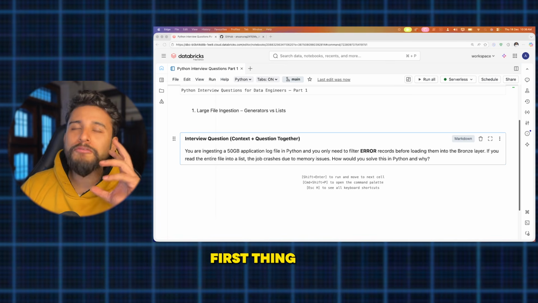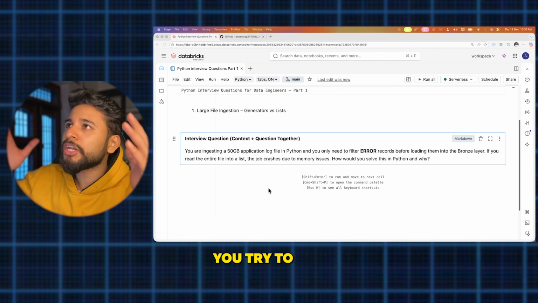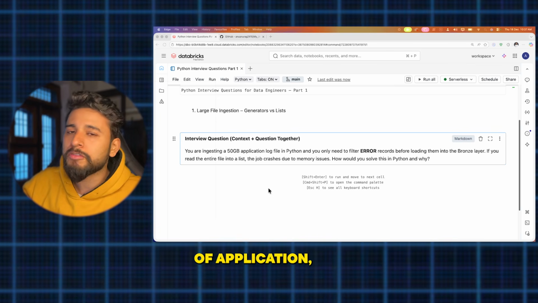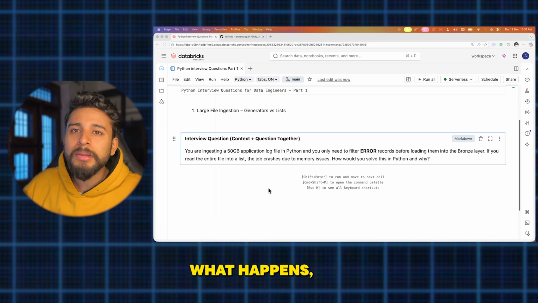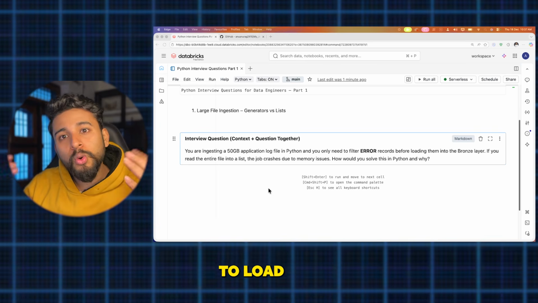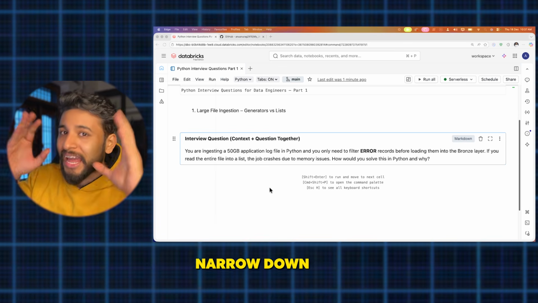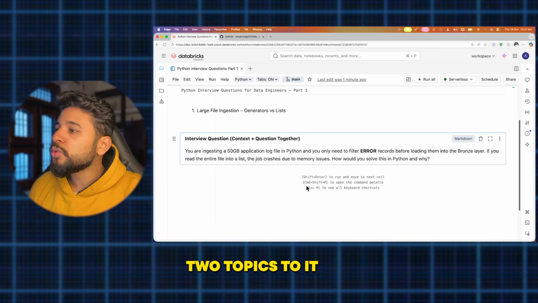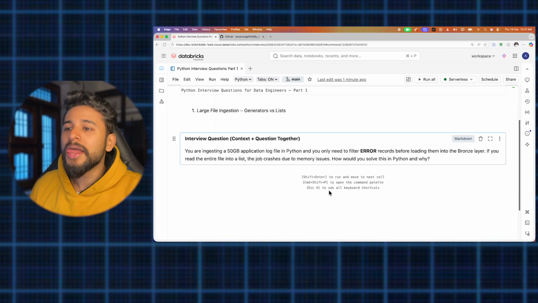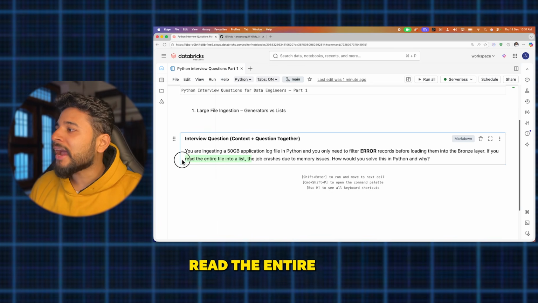So the answer: whenever you are working with a file like an application log, try not to import everything at once, like 50 GB, 100 GB, 200 GB, because application logs mostly bloat up, and at some point you will not be able to load them. At that point you will try to narrow down the things. How? There are two topics to it: first generators, and second list. Generator and list, very very important. Right now the person is trying to read the entire file into a list.